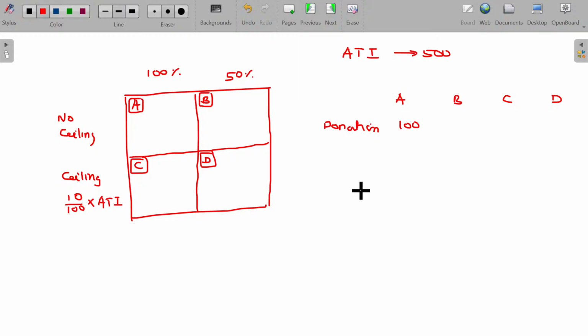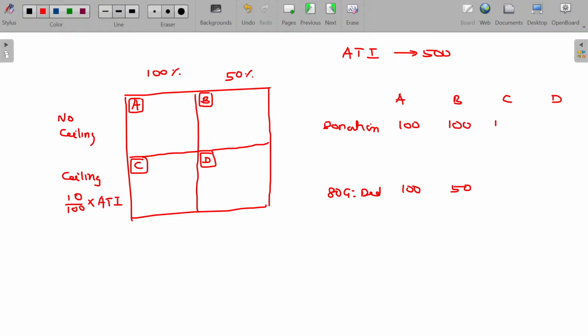If I donate 100 rupees, and the donation falls under category A, how much can I claim? Ceiling is not there, so 100% can be claimable. The 80G deduction is 100%. If the donation falls under category B and the donation is 100, only 50% of this is deductible.